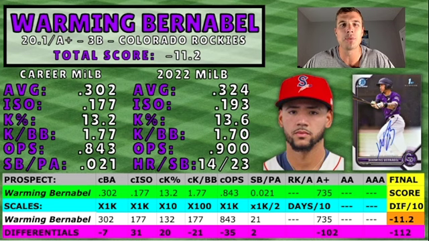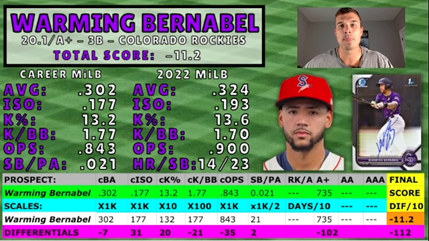He's 20.1 years old, playing in high A right now, and he's got a pretty good speed-power combo working for him right now, and he's got a pretty solid career batting average. Now, his career numbers, he's hit .302 with a .177 ISO, 13.2 K percentage, a 1.77 K to walk ratio, .843 OPS, and a 0.21 stolen bases per plate appearance.